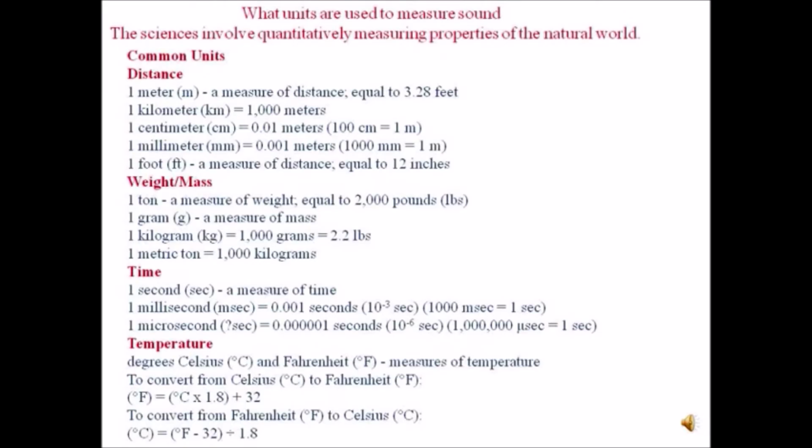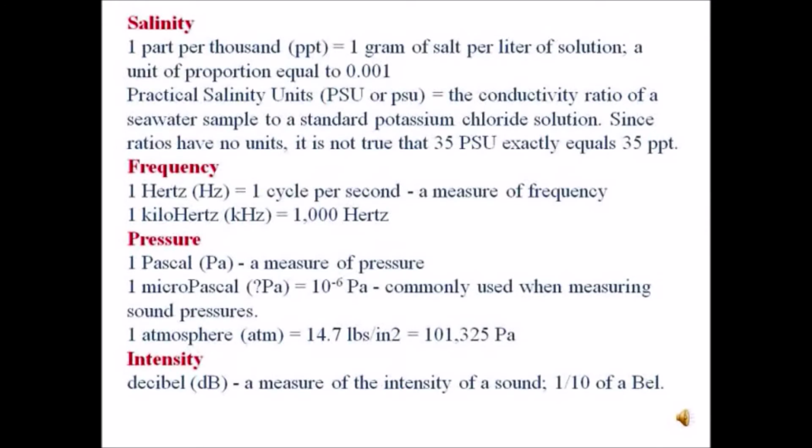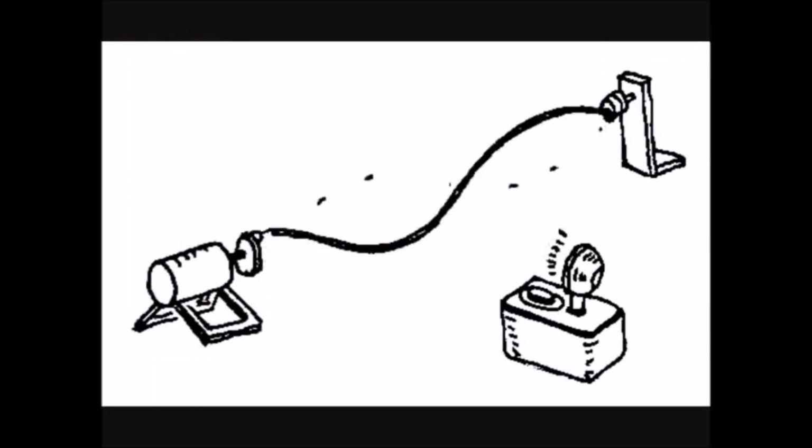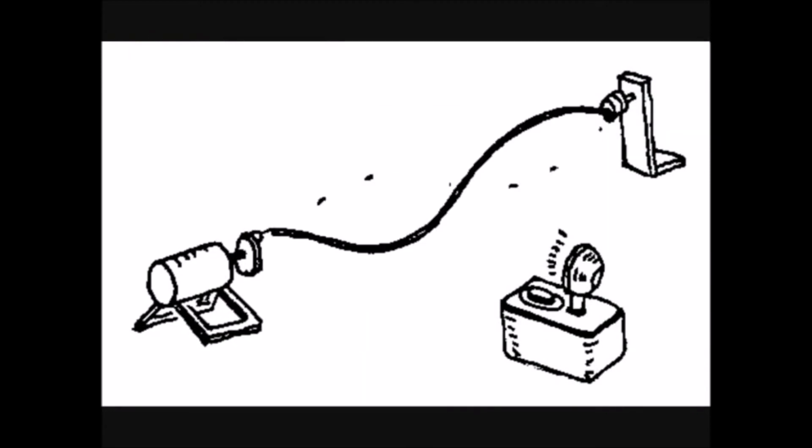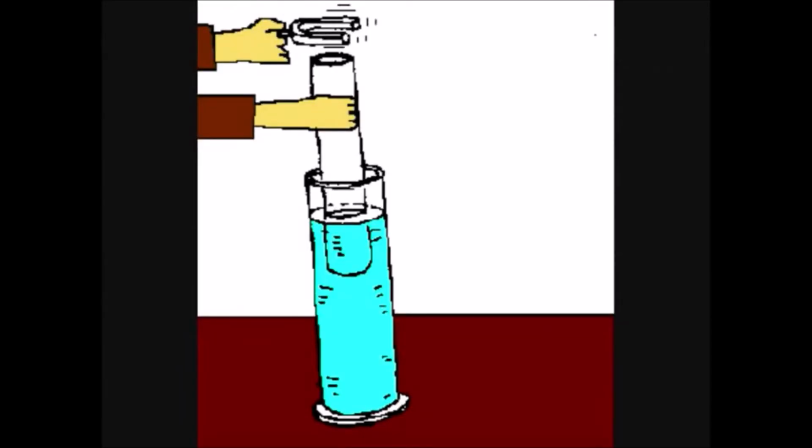What units are used to measure sound? The sciences involve quantitatively measuring properties of the natural world. There are common units for distance, weight, mass, time, and temperature. In the same way, salinity can be measured and frequency can be measured. Frequency is measured in hertz, where 1 hertz is 1 cycle per second, and kilohertz.